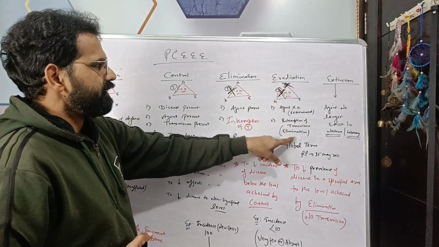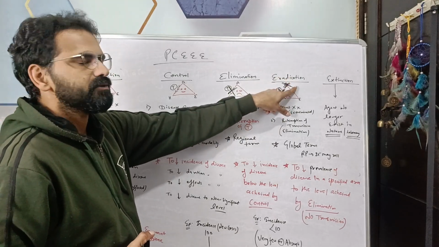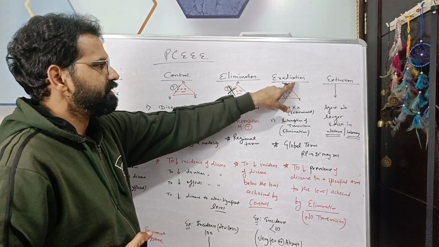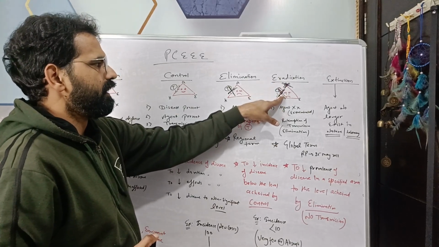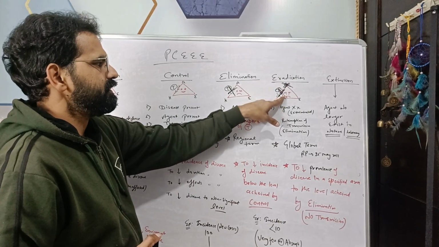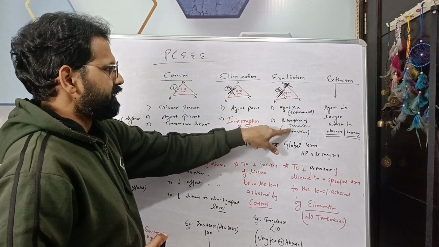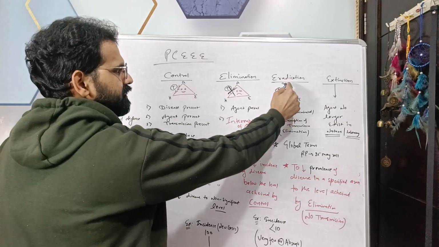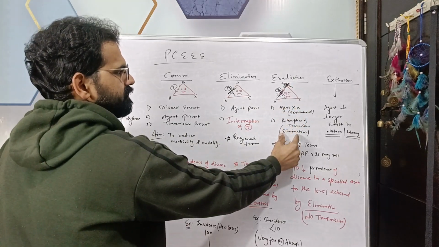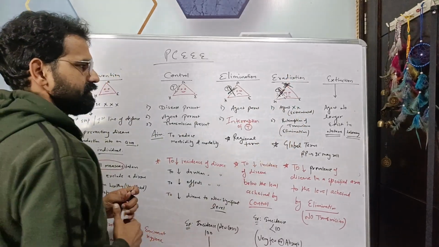So in eradication, the agent is also exterminated, meaning it is absent, and transmission is also interrupted. Both steps, that is interruption of transmission and extermination of the agent, constitute eradication.